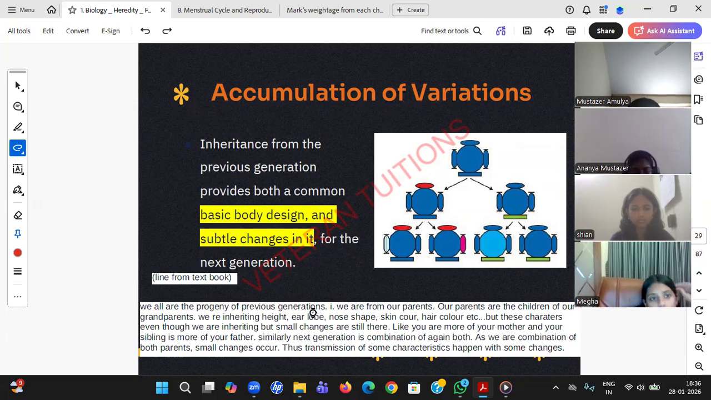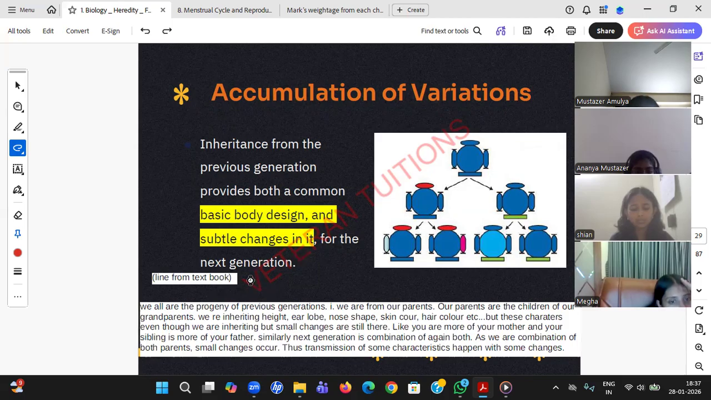The variations are also not uniform. Between you and your sibling, you will be more like your mother or father, and your sibling will be more like the other. It is not the same, students. So variations arise because of two reasons. One is that we are getting DNA from two different people, father and mother. That is how the variation is initiated.